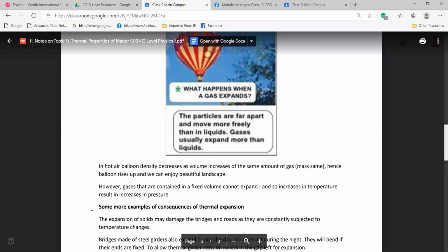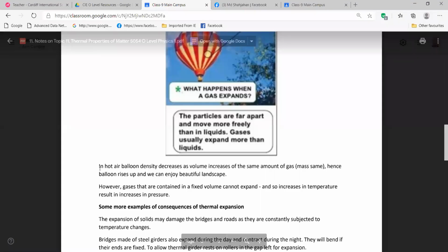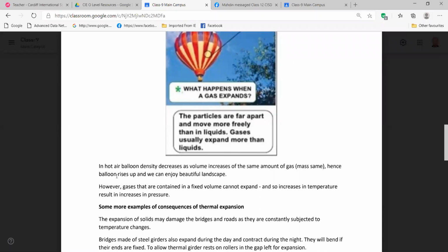Then the last part, Ravi, please read about gases. In a hot air balloon, density decreases as volume increases for the same amount of gas. Mass is the same, hence the balloon rises up and we can enjoy the beautiful landscape. However, gases that are contained in a fixed volume cannot expand, and so increases in temperature result in an increase in pressure. This one we discussed in the last class, right?